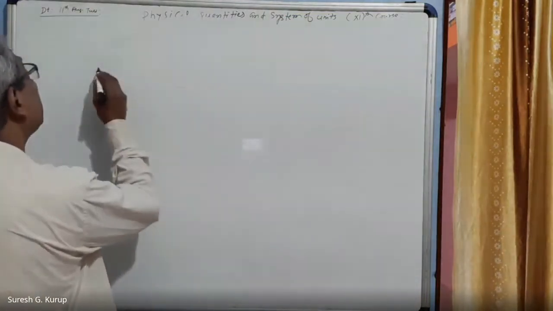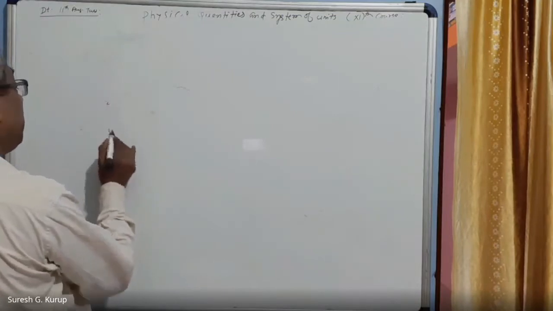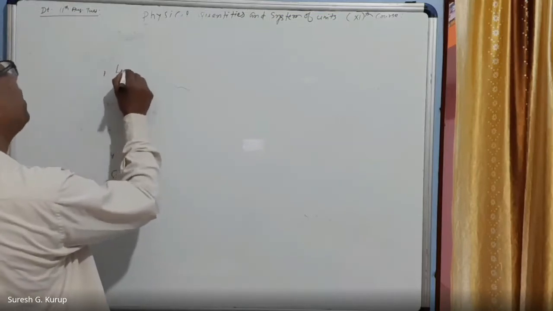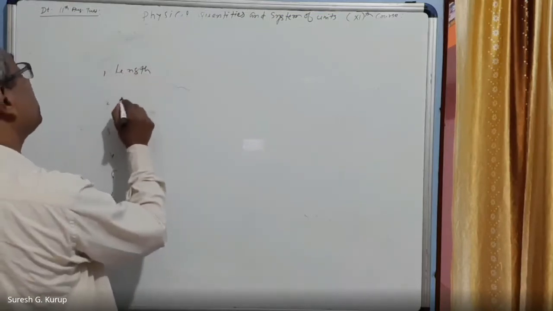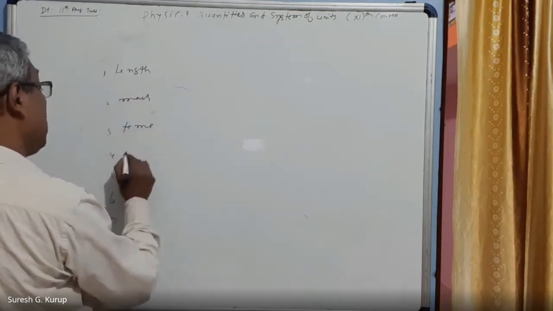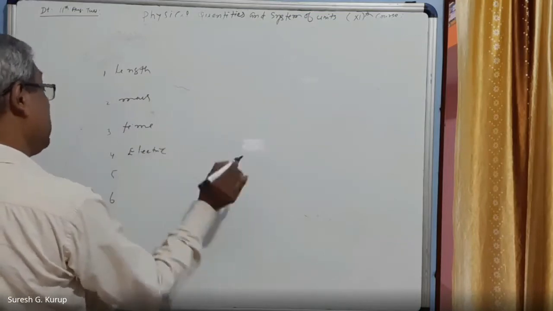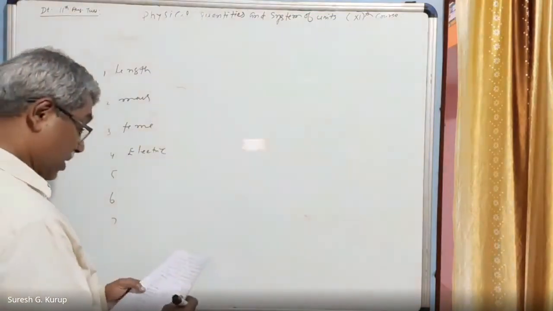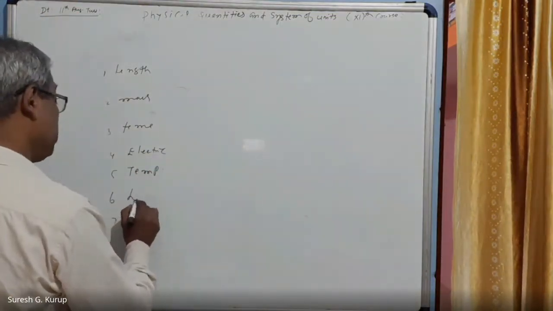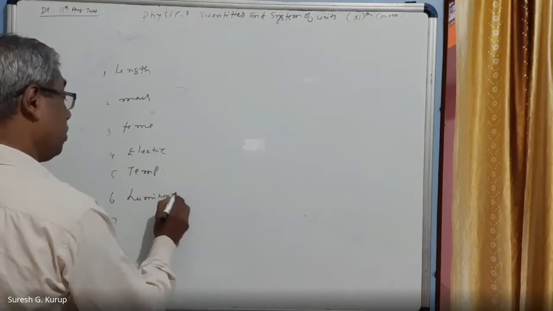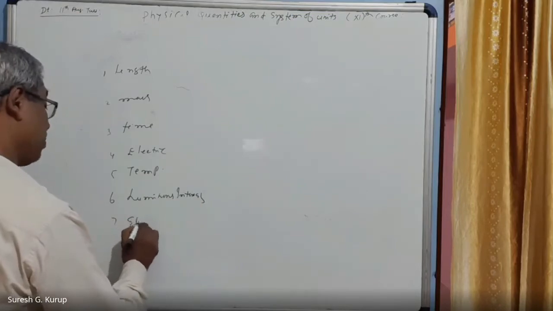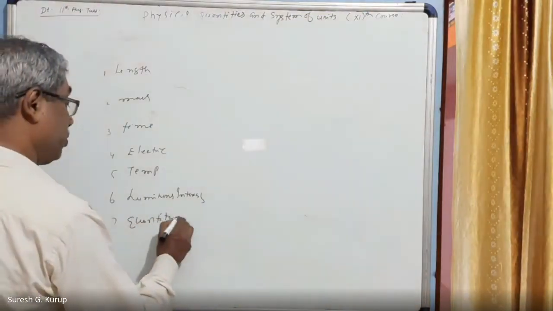The 7 fundamental quantities are: 1, 2, 3, 4, 5, 6, 7. First is length, next is mass, and then time. Then electric current, after that temperature, next luminous intensity, and the last one is the quantity of matter.